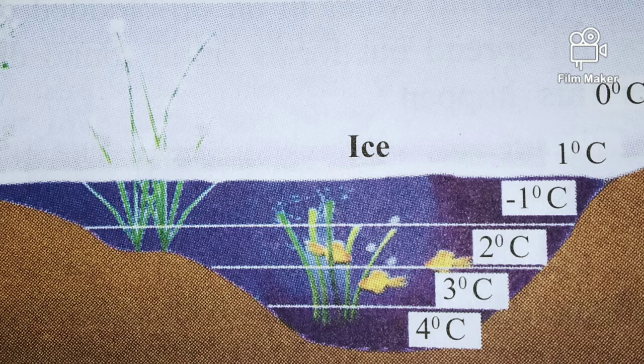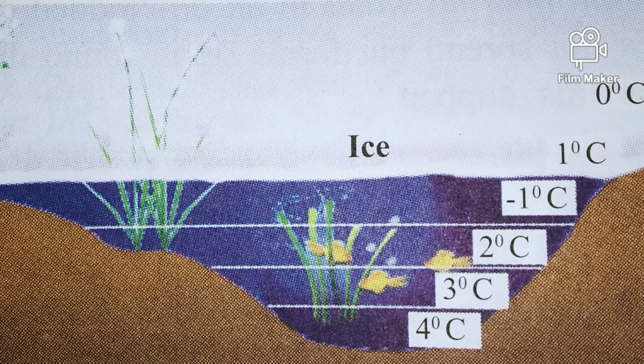When water at normal temperature starts cooling, its density increases like that of most liquids. However, if its temperature falls below 4 degrees Celsius, its density starts decreasing. This means that the density of water is maximum at 4 degrees Celsius.